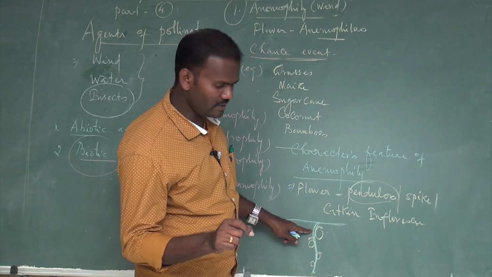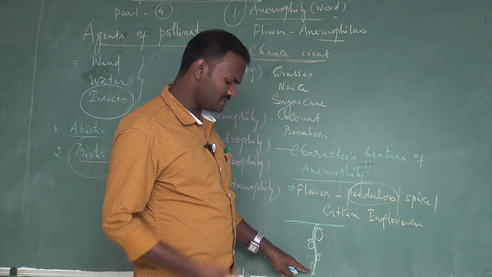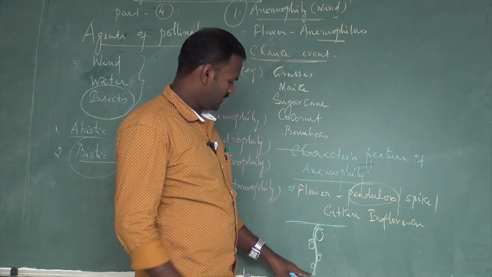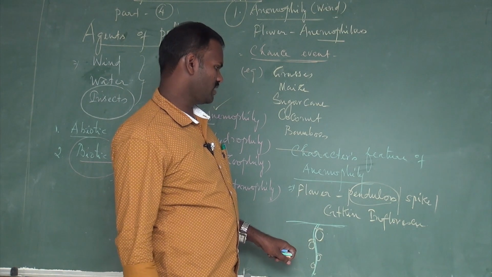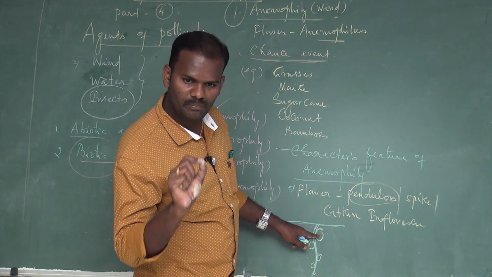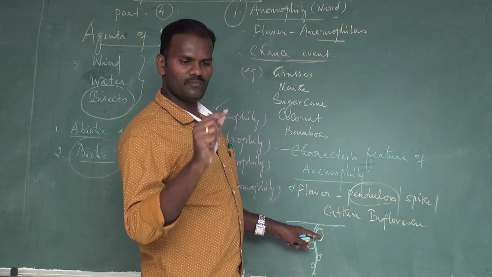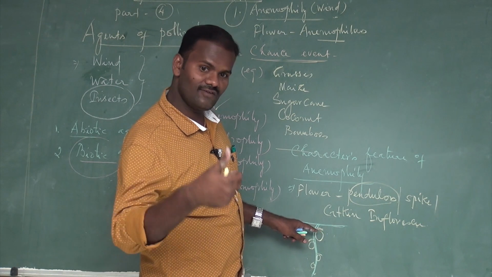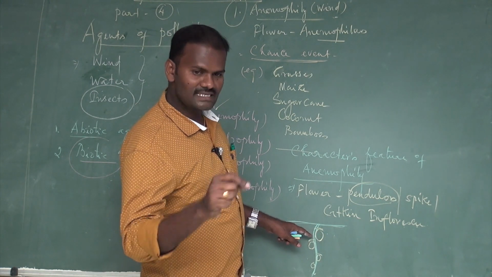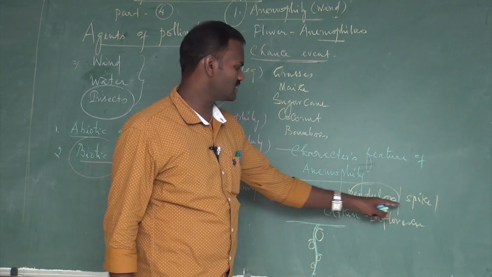What do you mean by racemose manner? Older flowers are found at the base, young flowers at the apex. It is hanging. There's a tip. These are called pendulous. And the spike is nothing but sessile flowers. Sessile in the sense without pedicels. What is called pedicel? A stalk of the flower is called pedicel. A flower with pedicel is said to be pedicellate flower. Without pedicel is said to be sessile flowers. So here sessile flowers are attached on the common axis, that is called spike.